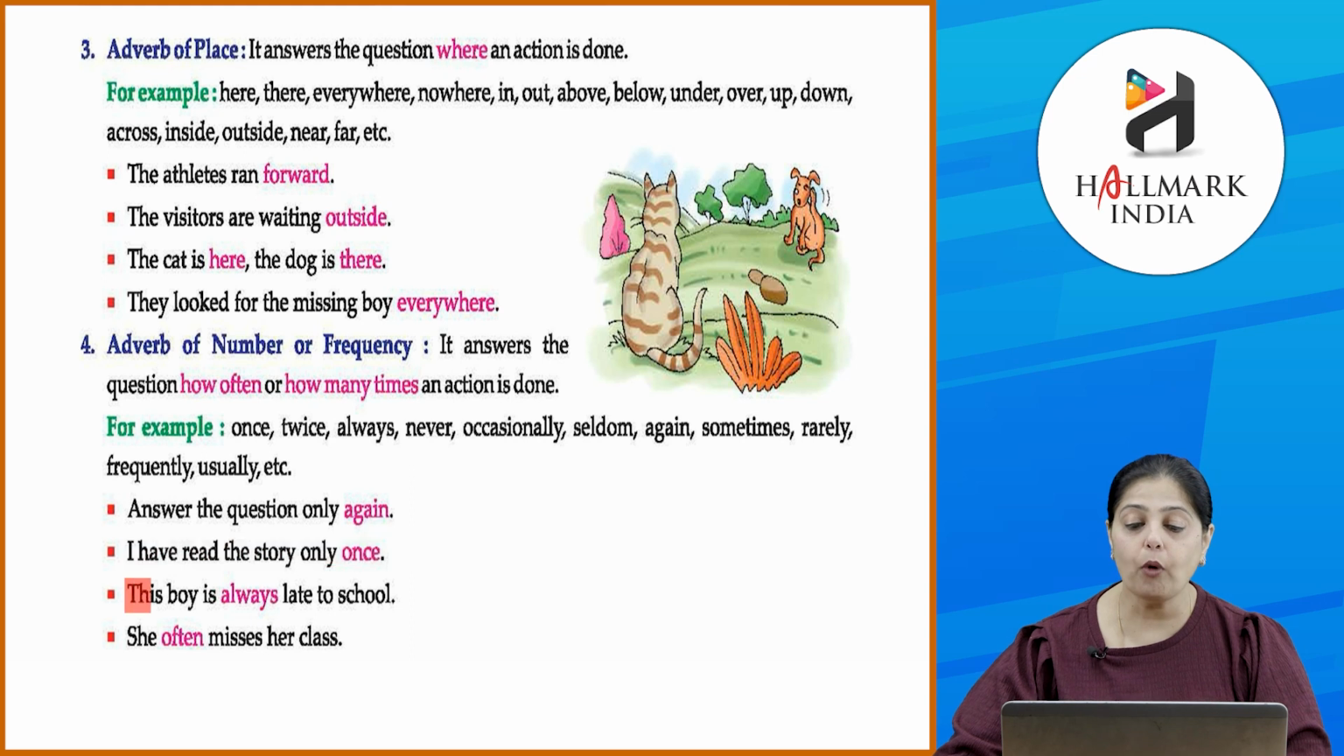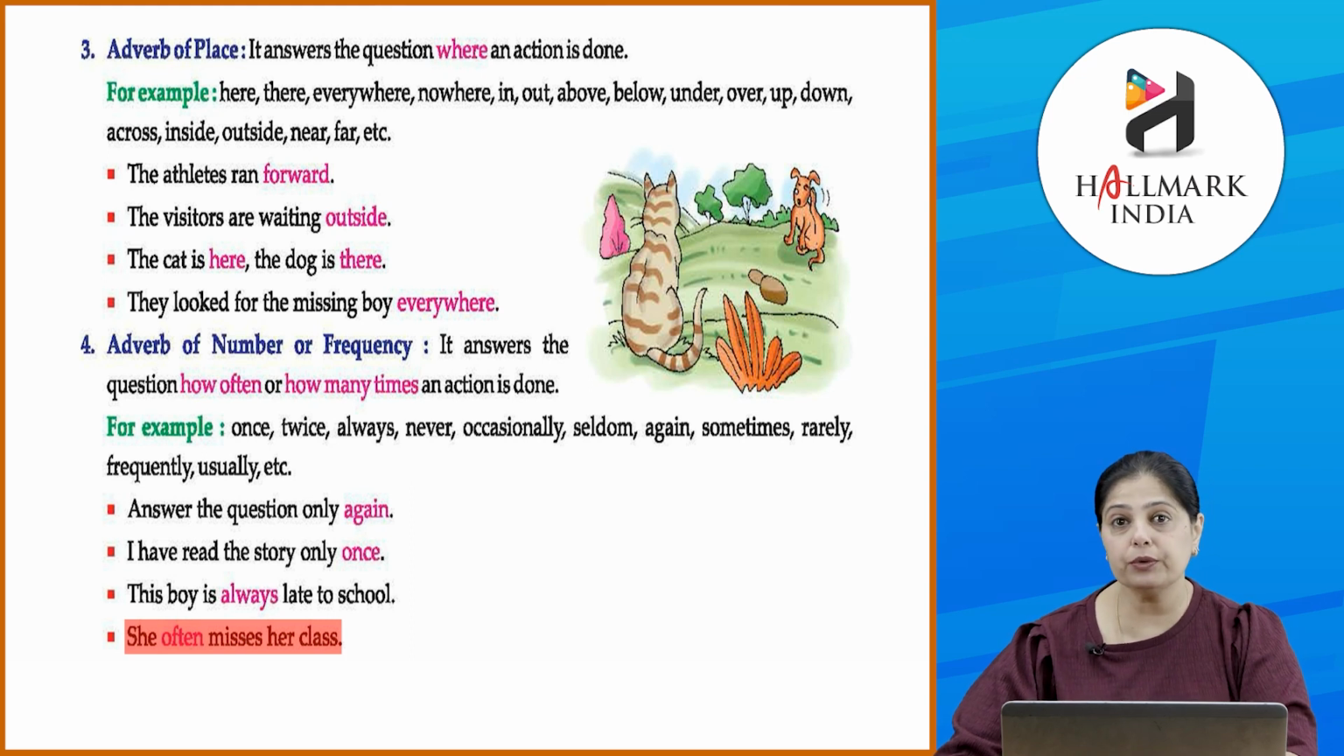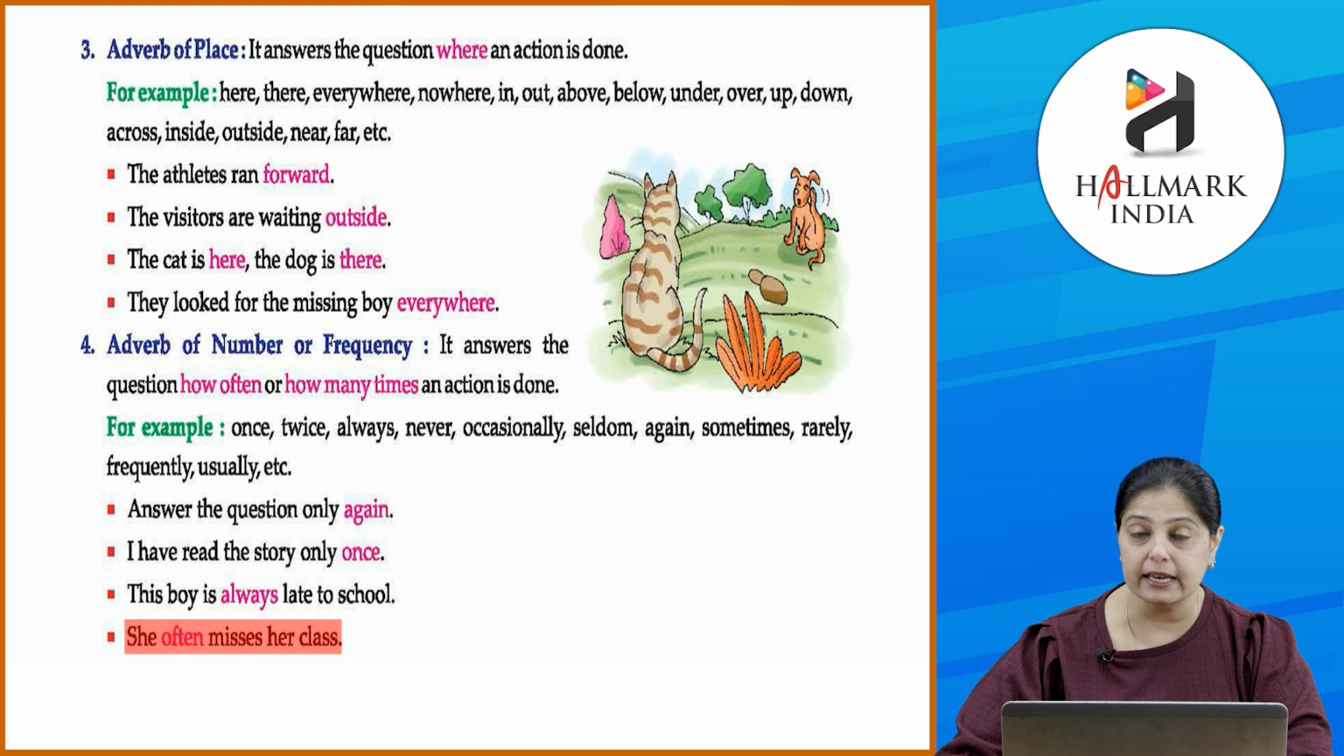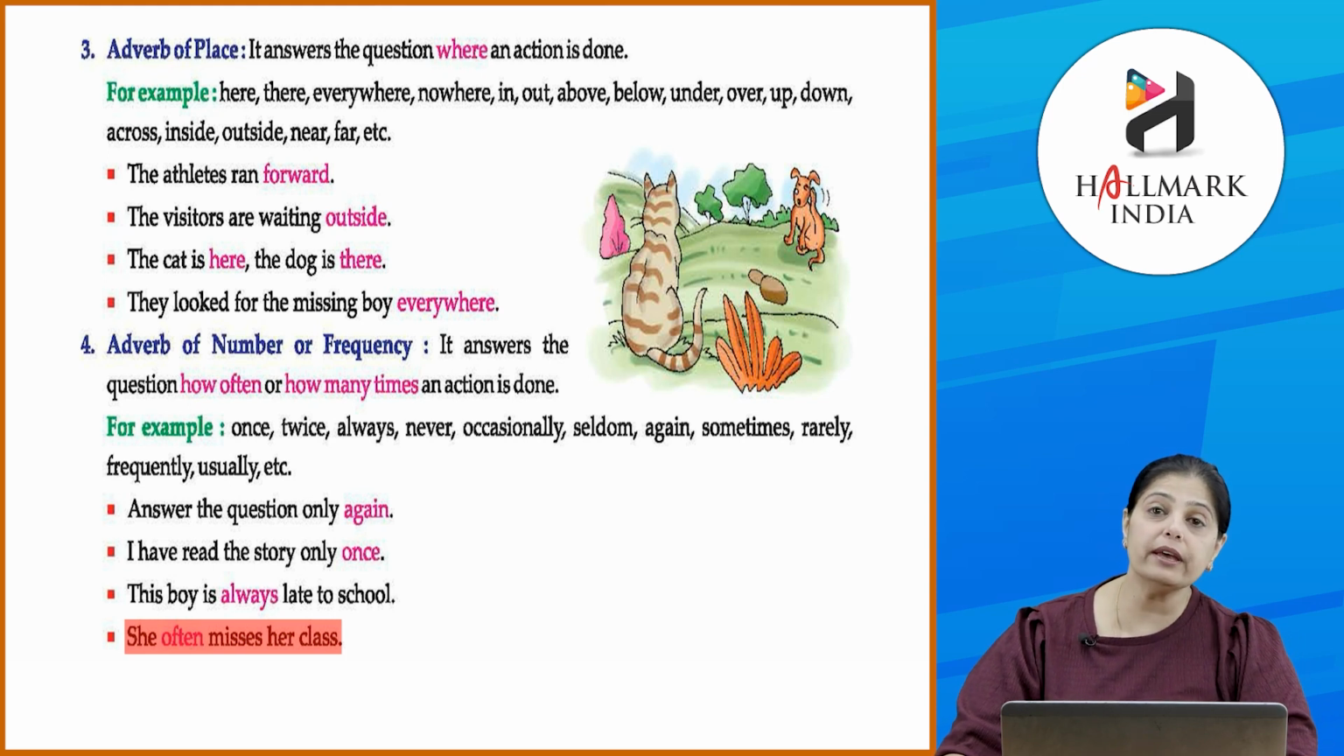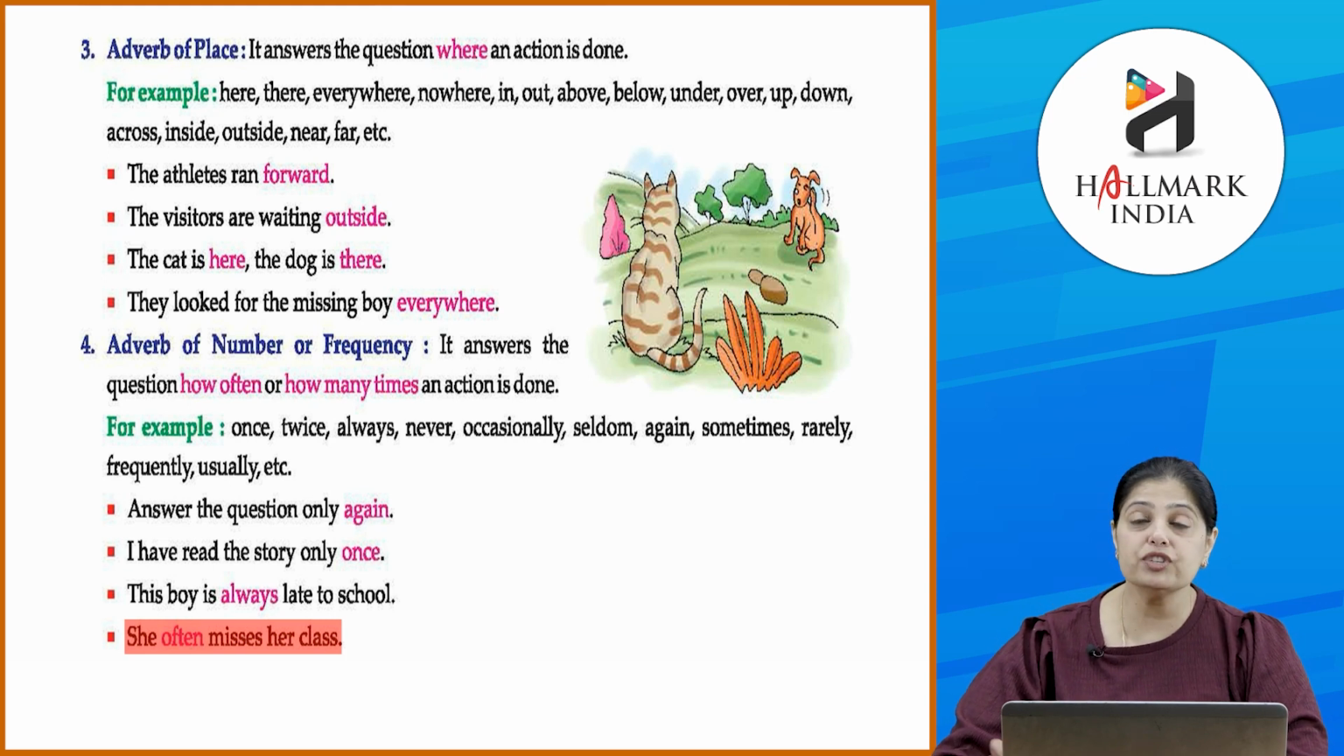Once. The boy is always late to school. Okay. How often is the boy late to school? Always. ठीक है. She often misses her class. Okay. तो यहाँ पे how many times does she miss her class? Often. तो आप जब ये सवाल पूछोगे only then you'll come to know which is the word which needs to be put over there.